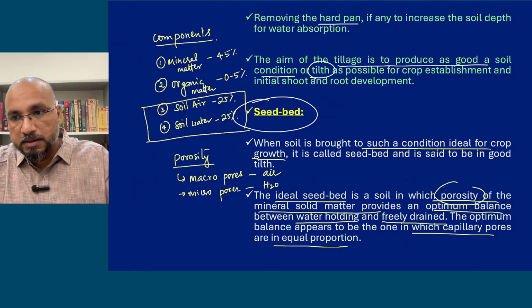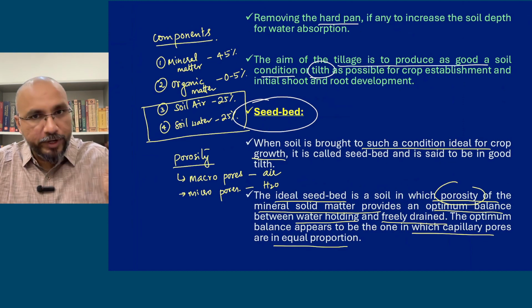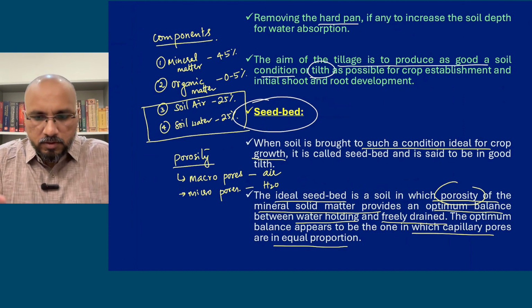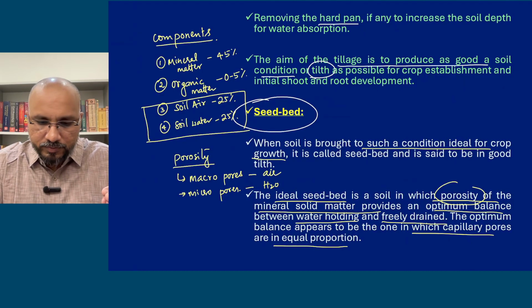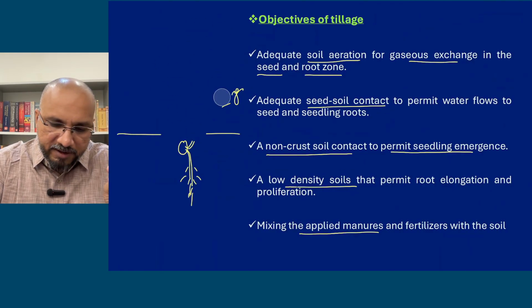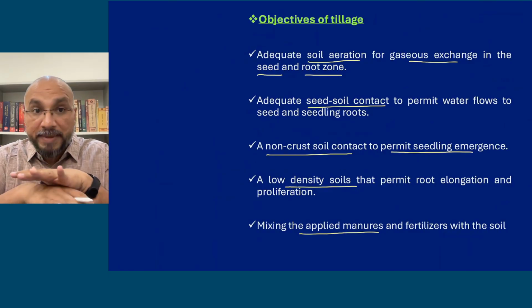Now before going to the modern concept of tillage, what happens after ploughing? After ploughing, the field will be bare.